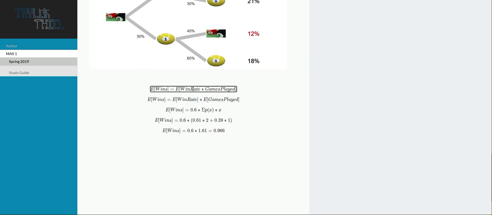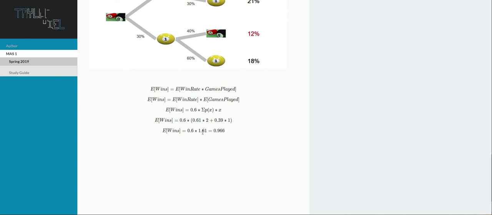That's how we can pull this out. So instead of having to deal with this product, although we could, because it is just 0.6, so it's straightforward and ends up being the same calculation, we can actually break this out and pull that win rate expectation out separately, and then get that 0.6 here. Then separately, we want to know, how many games do we expect him to play on Wednesday? So that's just that probability weighted average. 61% chance that 2 games are played, and a 39% chance that 1 game is played. And so we end up getting an expected games played of 1.61.